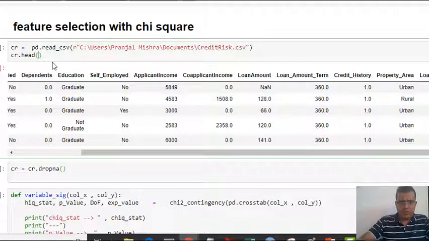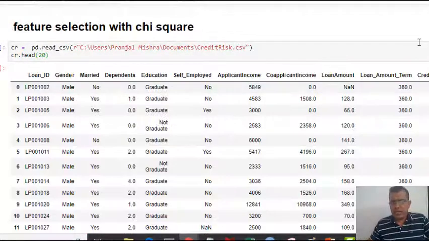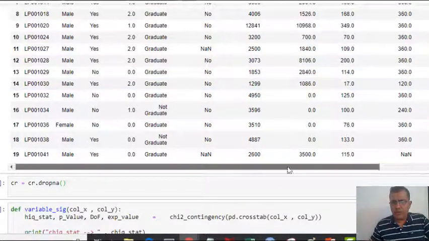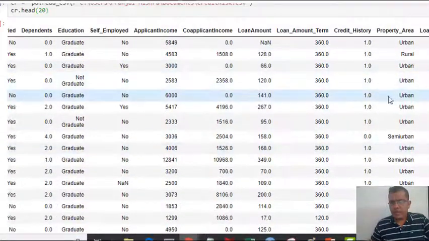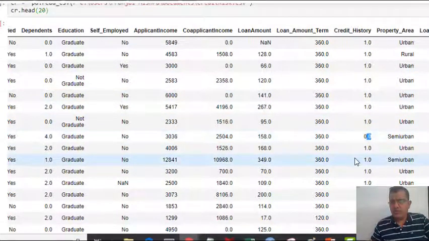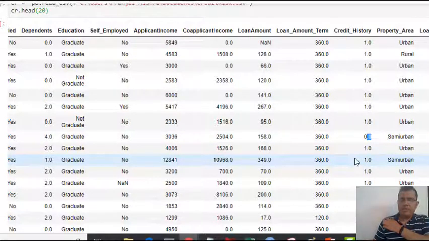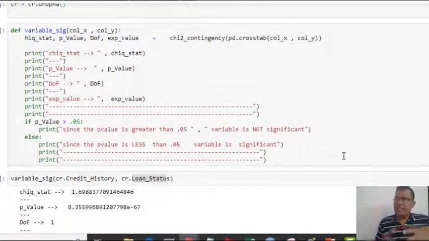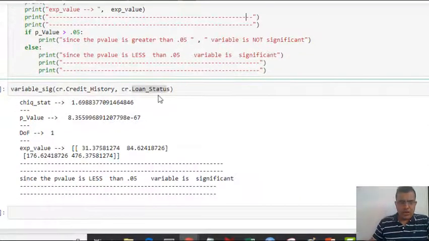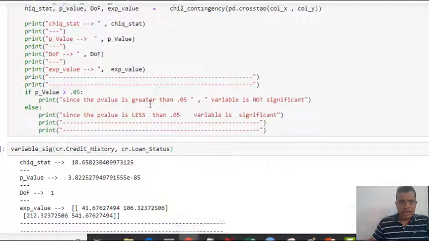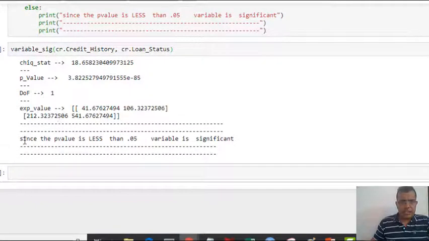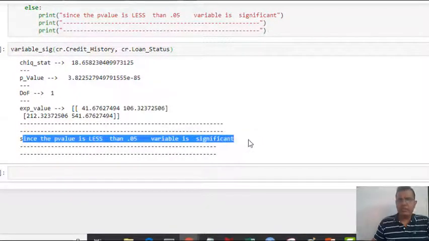Let's see whether credit history is a significant feature. I give a call to my function and I get this output: since the p-value is less than 0.05, the variable is significant. So credit history seems to be significant. Let's test this with another variable, the gender column, which contains either male or female.